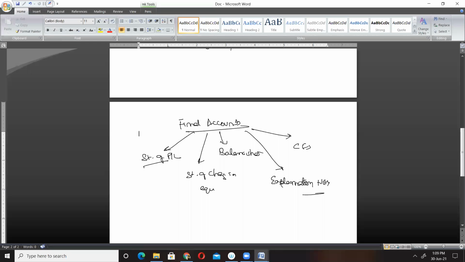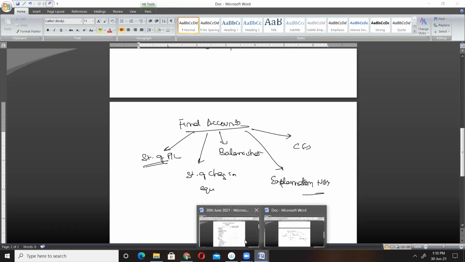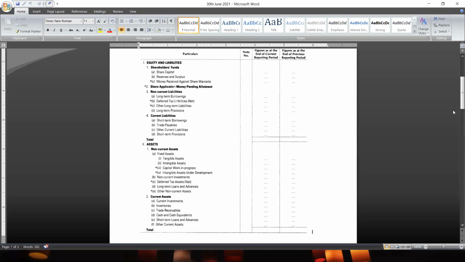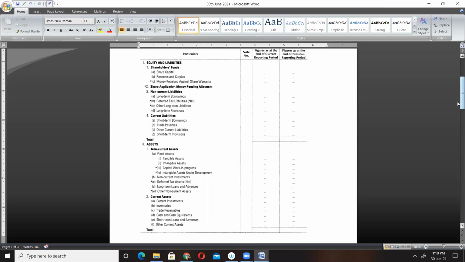Final account is nothing but the end product of a company, going through which we can take certain decisions. Now let's see the first financial statement, the first final account we have, that is the balance sheet of a company.